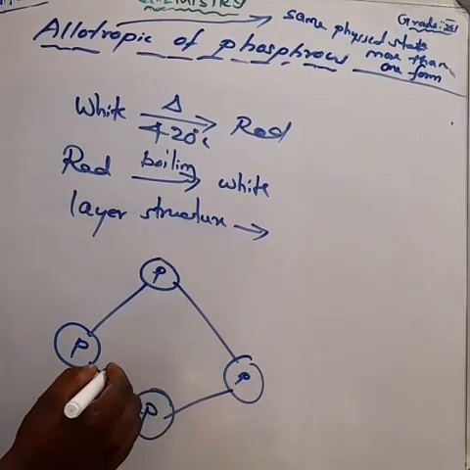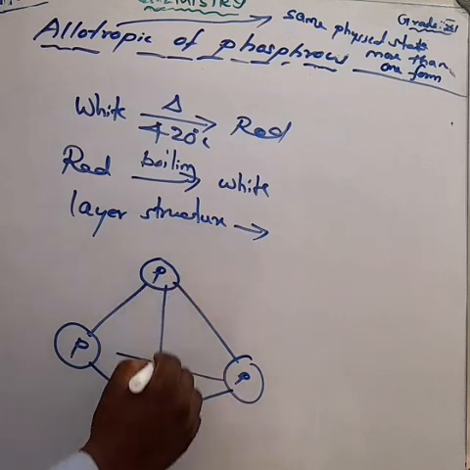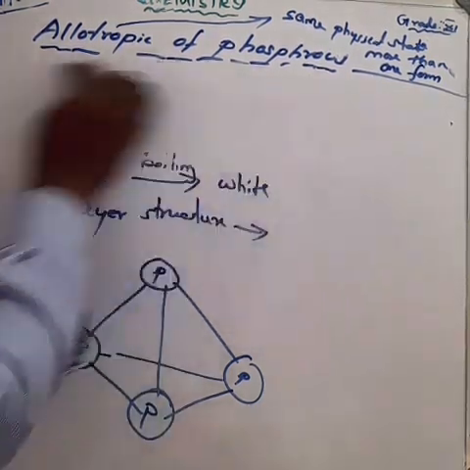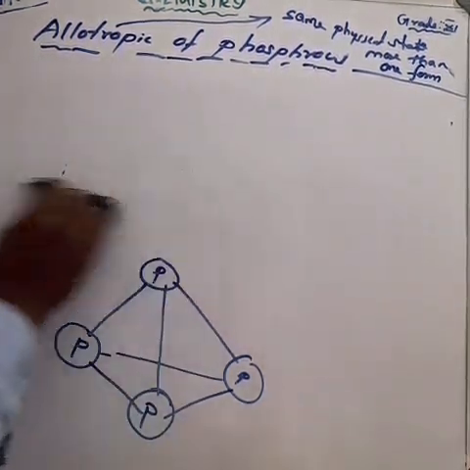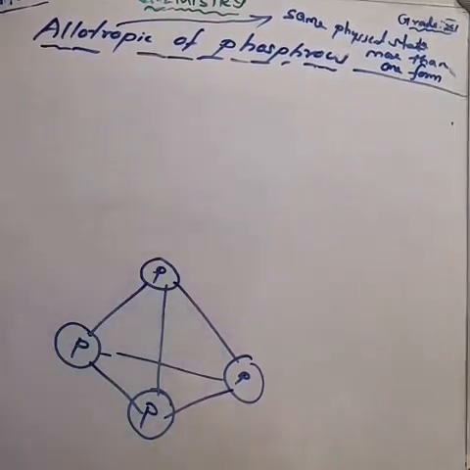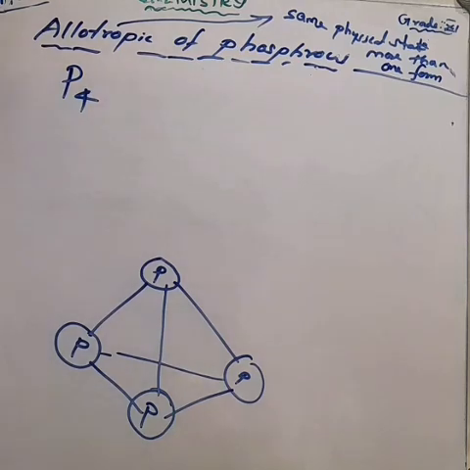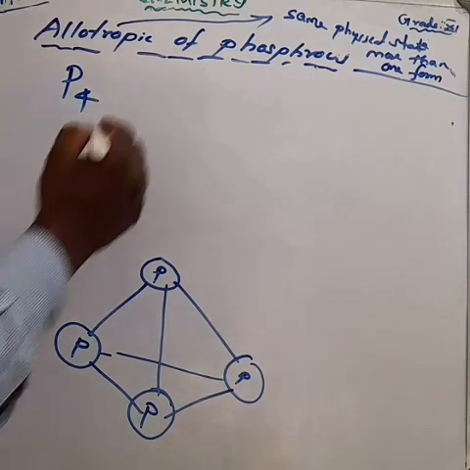Here phosphorus has 4 atoms. The 4 atoms of phosphorus have a polymeric structure, a chain of P4. How many phosphorus atoms? 4 phosphorus atoms. So it is P4 linked tetrahedrally.